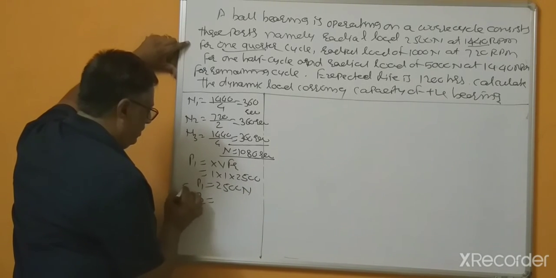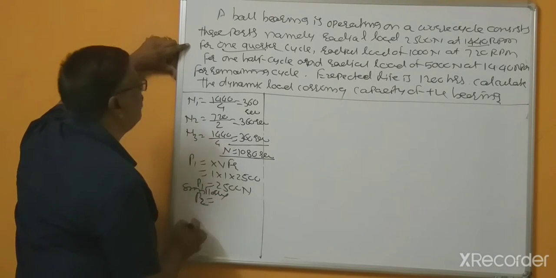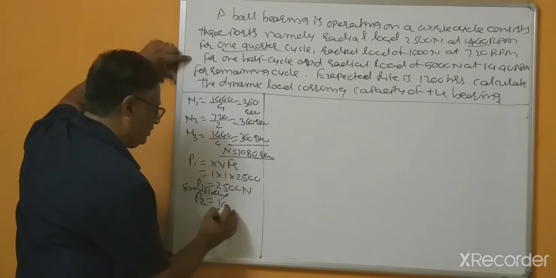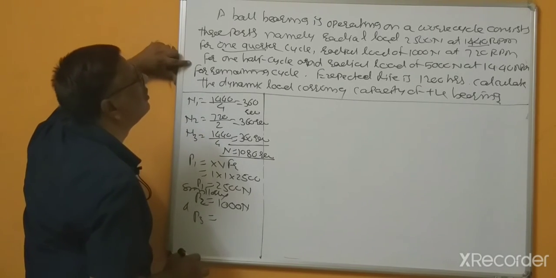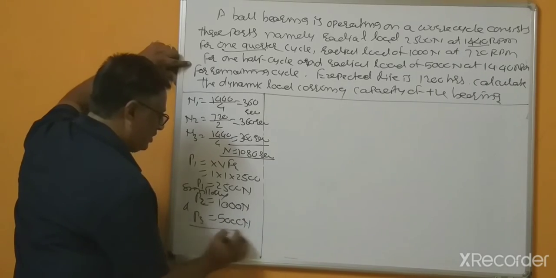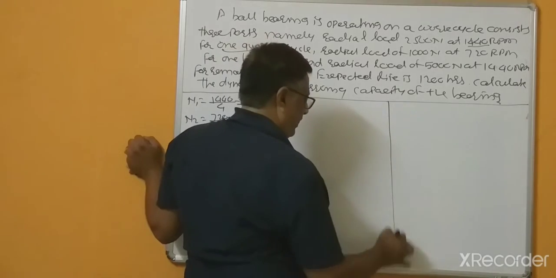Similarly, P2 equal to 1000 Newton and P3 equal to 5000 Newton. Right? So this is complete.